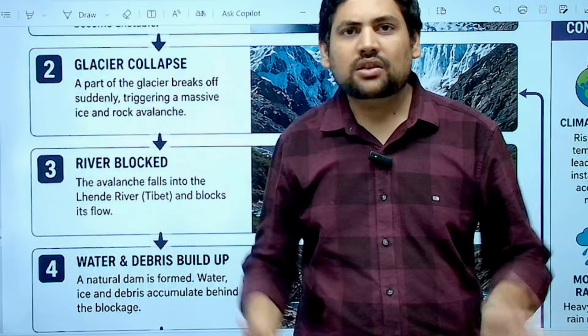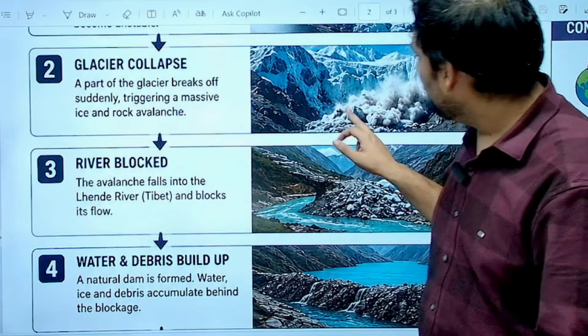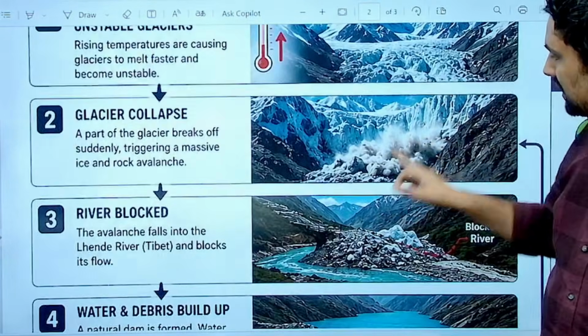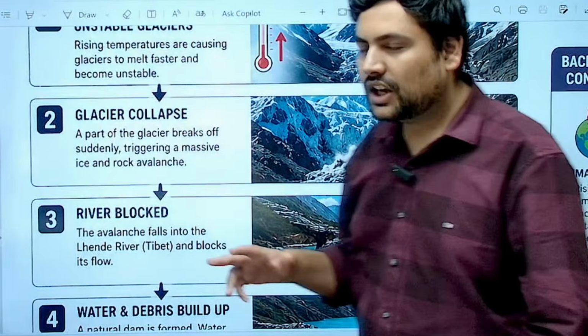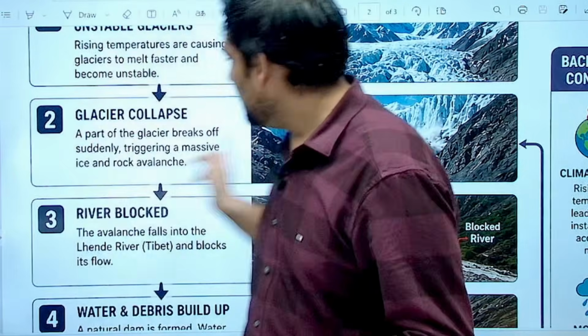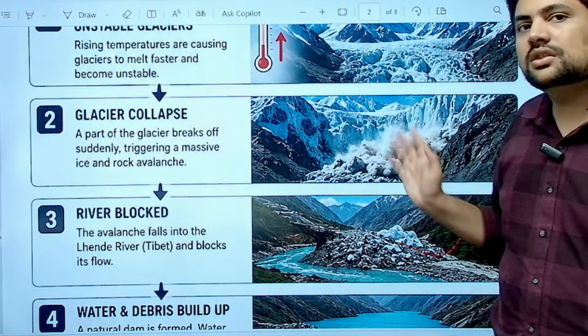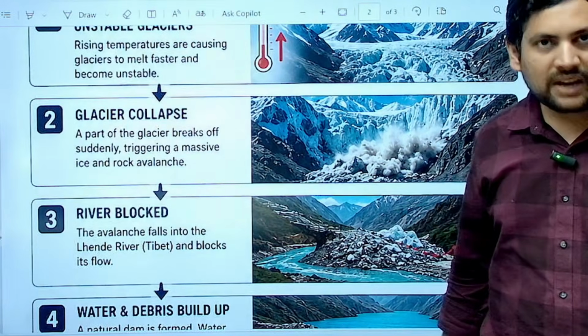A large chunk of ice breaks off from the glacier. Now what happened? They cause a massive avalanche. An avalanche is just like the landslides that are caused on normal land. In icy conditions, all this falling down is called an avalanche. So we see a massive avalanche.